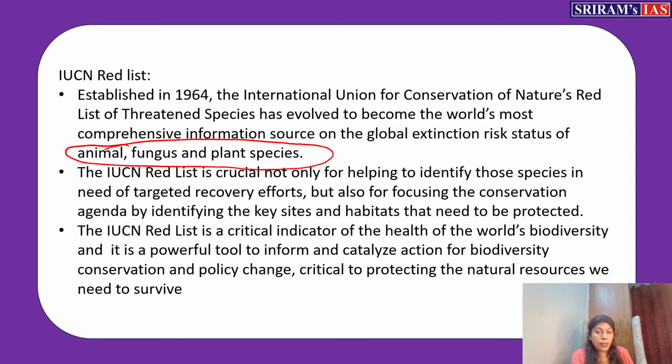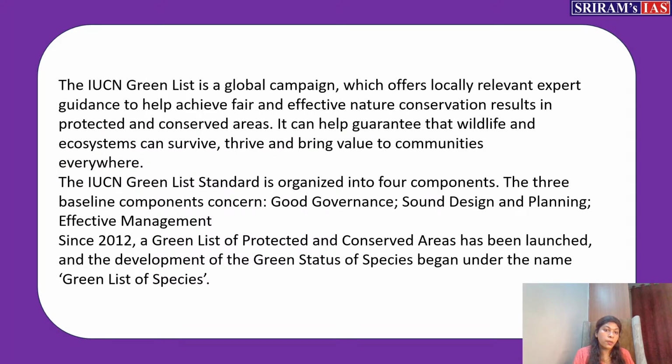So it's an indicator, okay, of the health of the particular organism which is present in the particular area. Through that, we are studying what has happened to this animal. It is declining. What is the reason for declining? How we can rectify that? We can frame some certain strategies. So that is meant by IUCN red list.